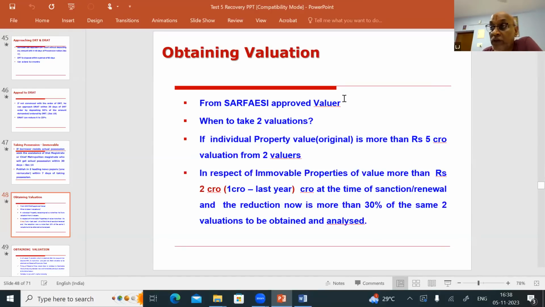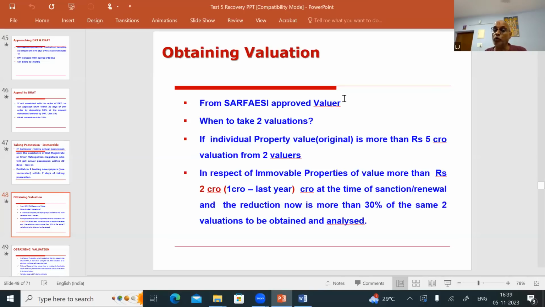Then, so if the original value of the property, so at the time of sanctioning the loan, if the value of the property was 5 crores and above, as per your original valuation, in your original office note, now you have to take 2 valuation from 2 different SARFAESI approved valuer. They are asking question, not the value as on the date of going on SARFAESI action. The value of the property at the time of sanctioning the loan is 5 crores and above. You have to take 2 valuation. The higher of the amount you have to take into account for fixing the reserve price.